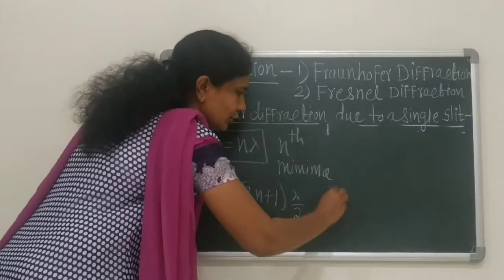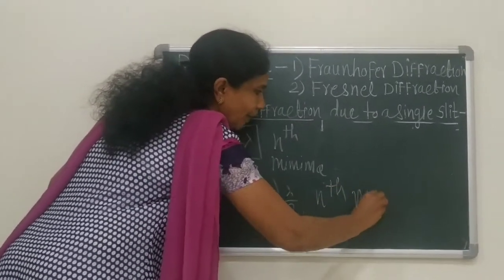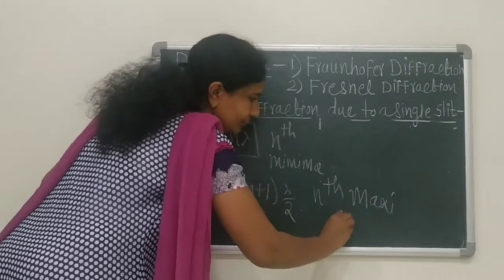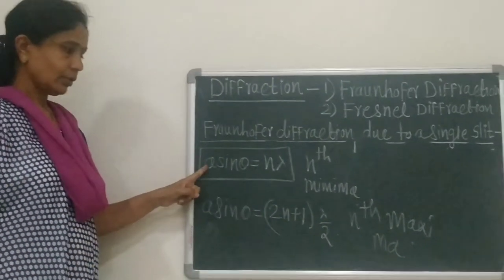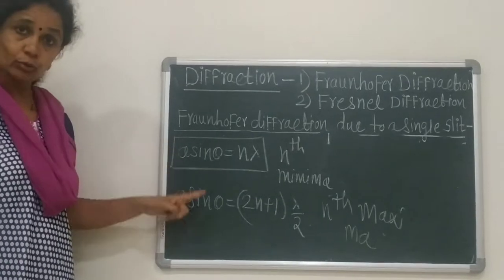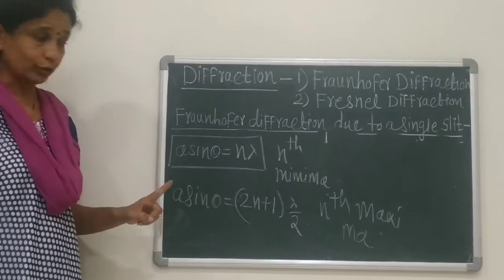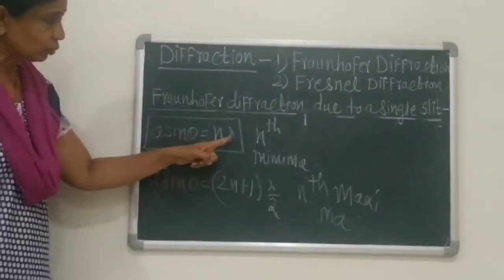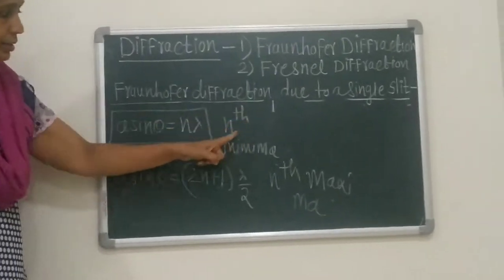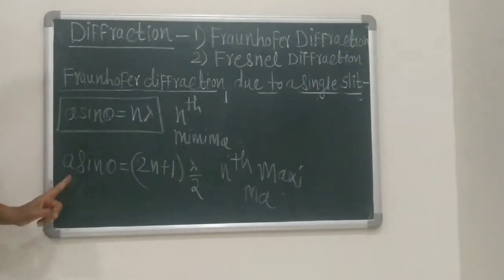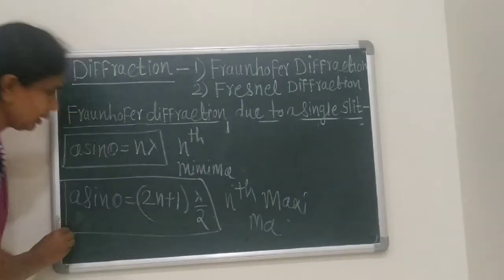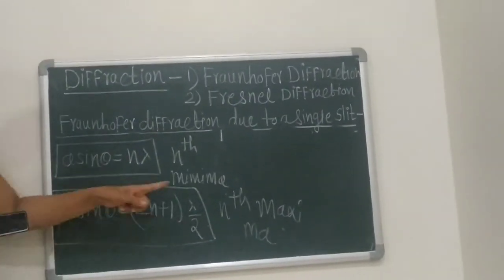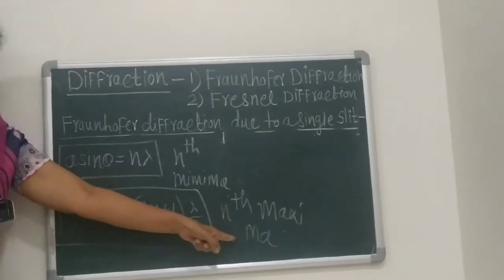This is the position of nth maxima. All these two conditions are very important. a sin theta is equal to n lambda is the condition for nth minima. a sin theta is equal to (2n+1) lambda by 2 is the condition for nth maxima.